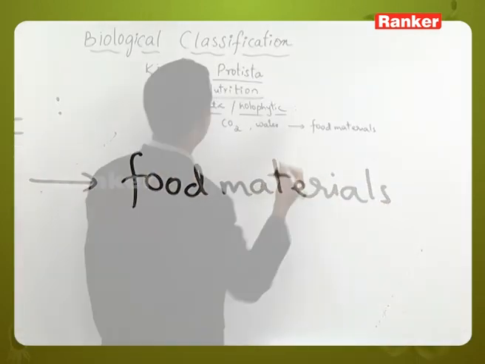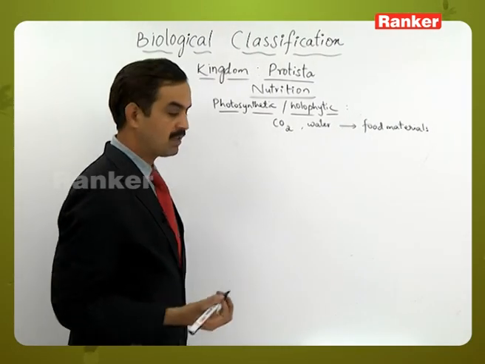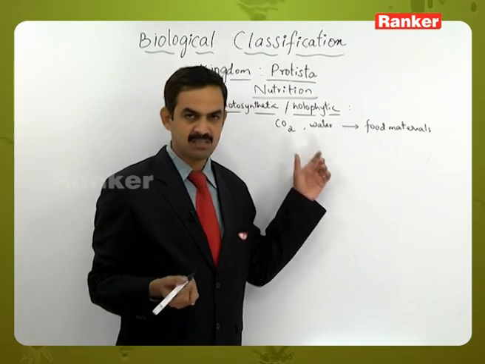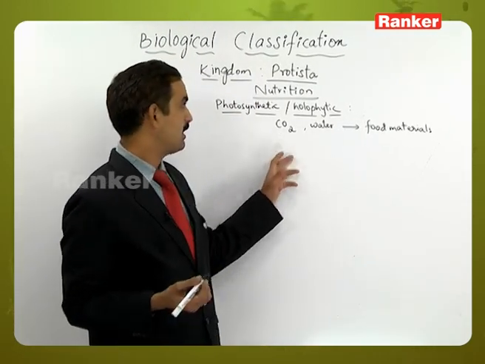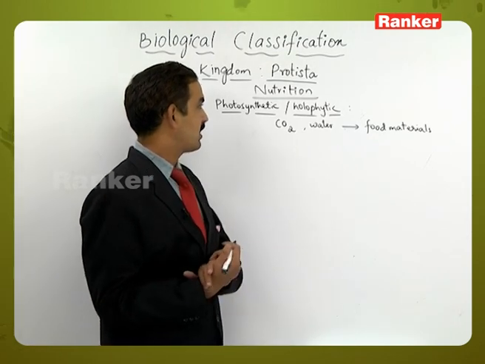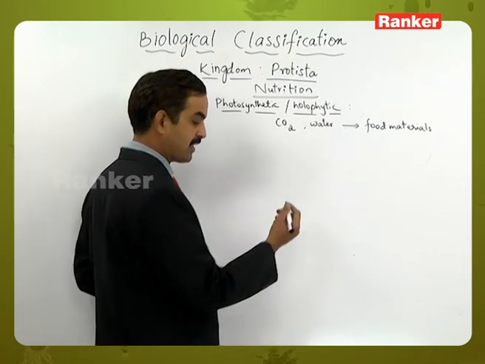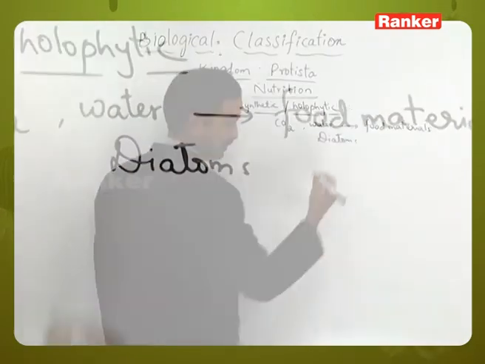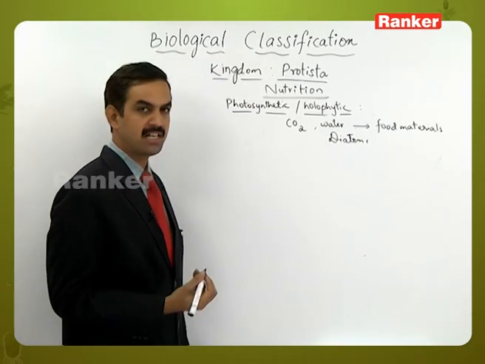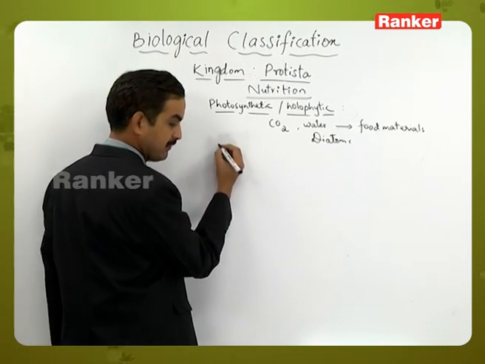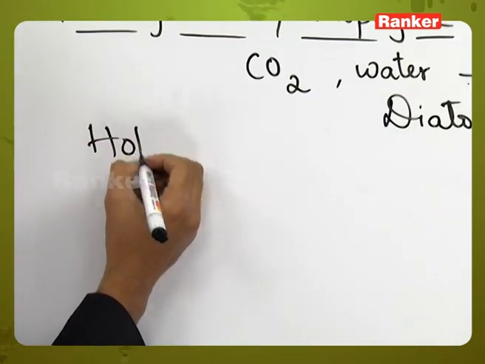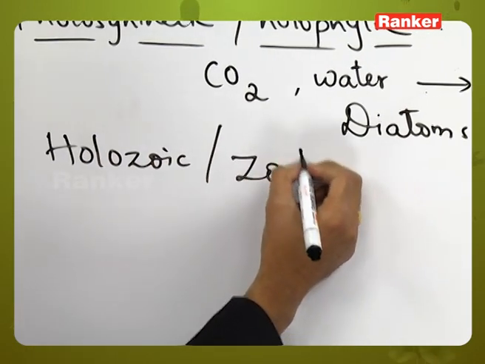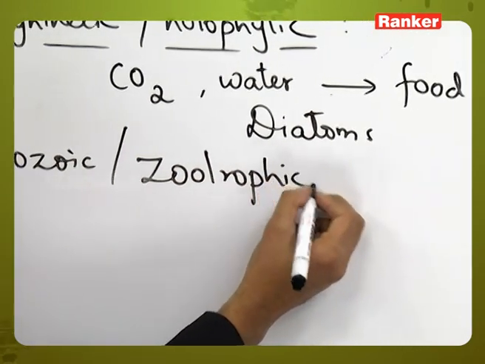For this process, they require some pigments. The pigment required for this process is the chlorophyll pigment, which is very much present in those organisms. Such a type of nutrition is called the photosynthetic type of nutrition, which can be seen in diatoms. Then the second type of nutrition is the holozoic or zootrophic type of nutrition.